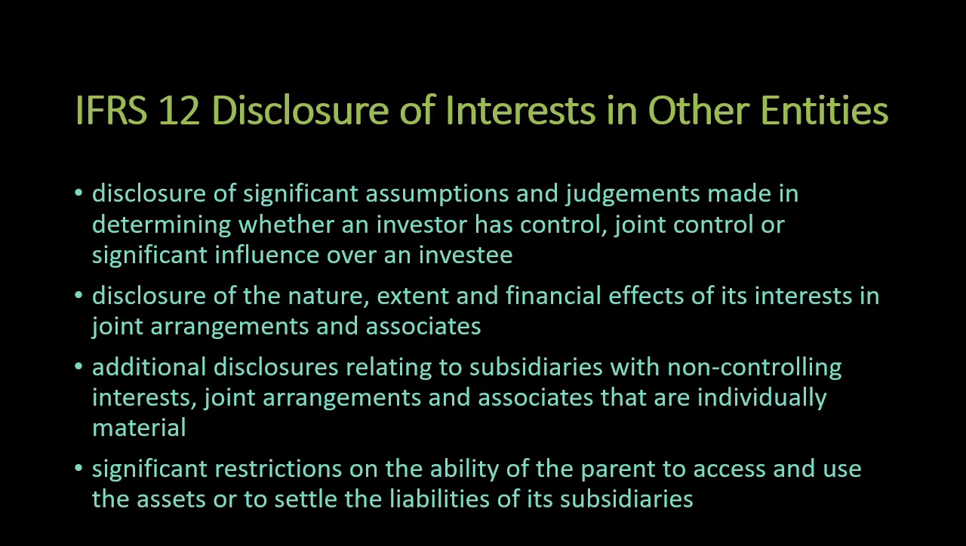Disclosure of interests in other entities. There needs to be disclosure of significant assumptions and judgments made in determining whether an investor has control, joint control, or significant influence over an investee; disclosure of the nature, extent, and financial effects of its interests in joint arrangements and associates; additional disclosures relating to subsidiaries with non-controlling interests, joint arrangements, and associates that are individually material; and significant restrictions on the ability of the parent to access and use the assets or to settle the liabilities of its subsidiaries. That's all for this video.